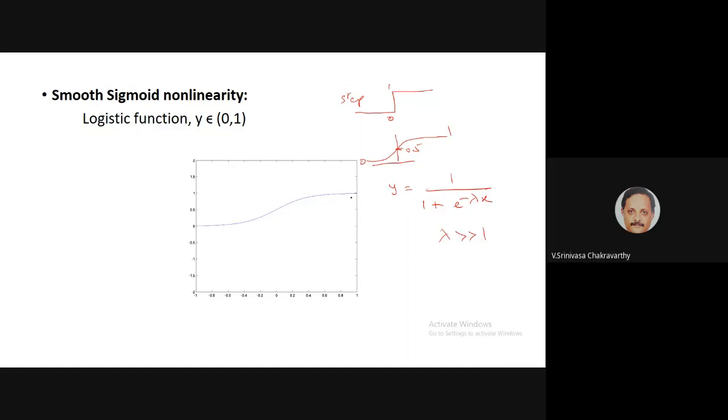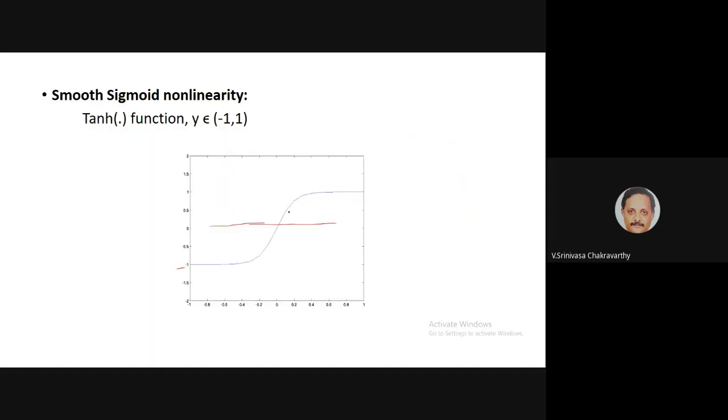Then the function looks like this. For x equal to minus infinity, you can see that this term goes up and the whole function goes to 0. For x equal to plus infinity, this term becomes 0, therefore y goes to 1. At x equal to 0, it goes to half. Okay, so that is the logistic function.